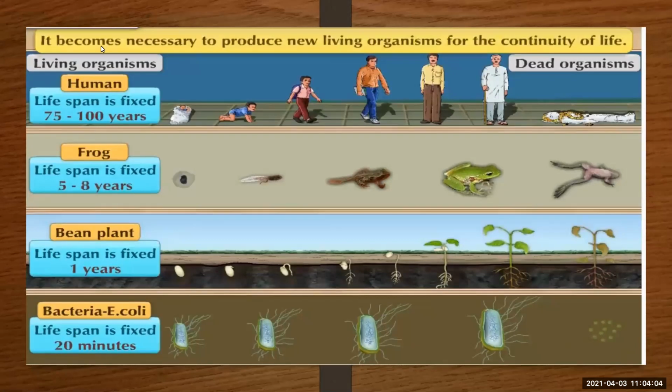Here you can see human beings, after a lifespan of 70 or 100 years, will die. Here I have given the lifespan of a frog. After 5 to 8 years, it will come to an end. Bean plant, after a year, it will die. Bacteria, after 20 minutes, it will die. But what they do, they reproduce their offsprings and then they die, for the continuation of life.